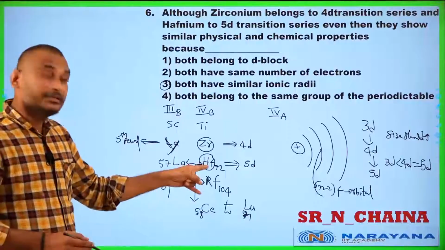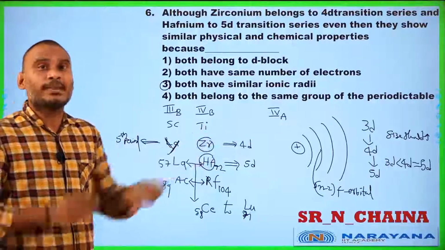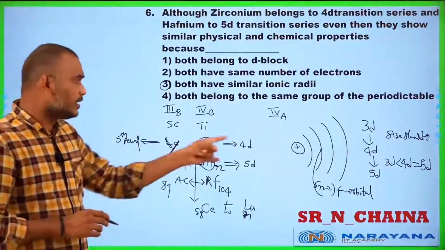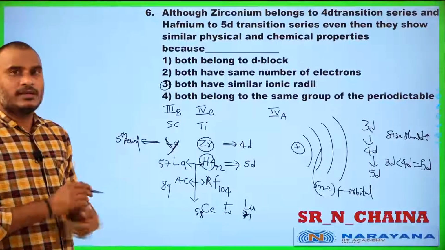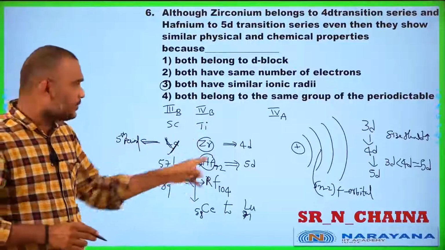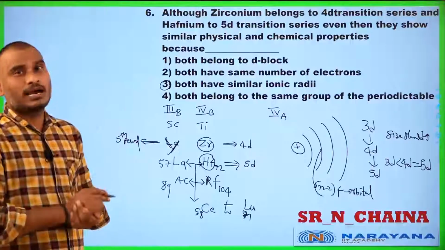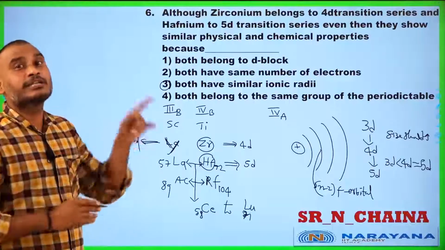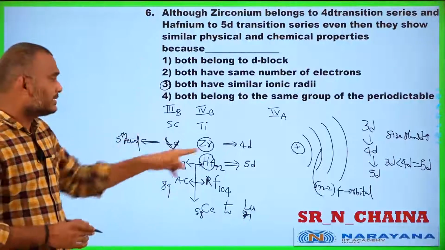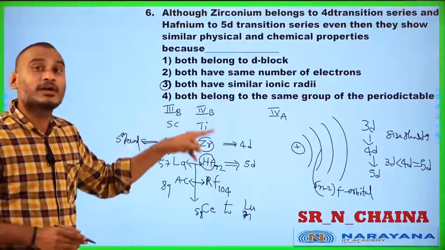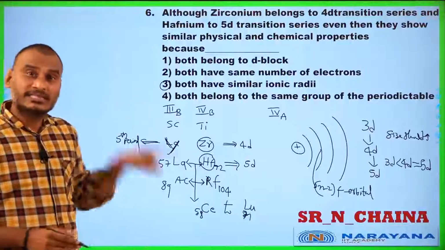Due to that, from osmium to mercury, the nuclear attraction will be more. Automatically the size is decreased rather than increased. That's why the 5d size is nearly equal to 4d.